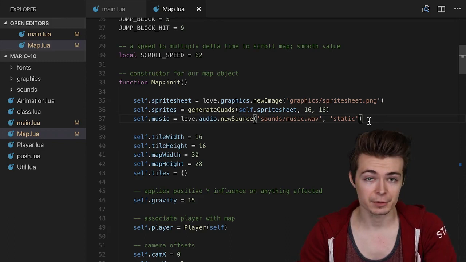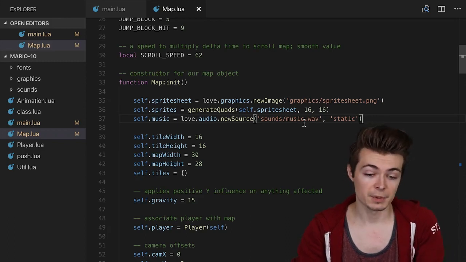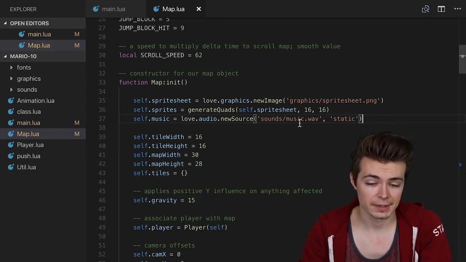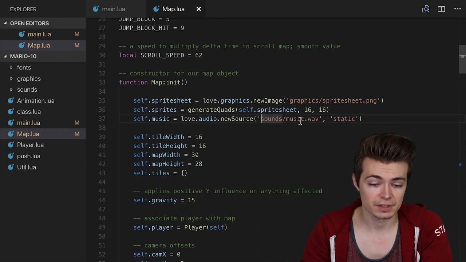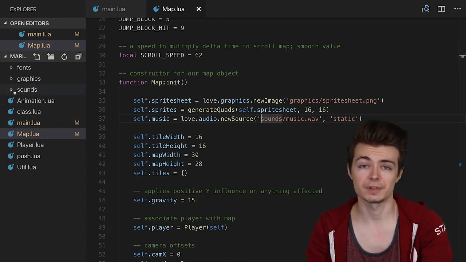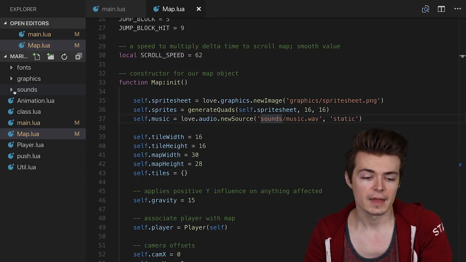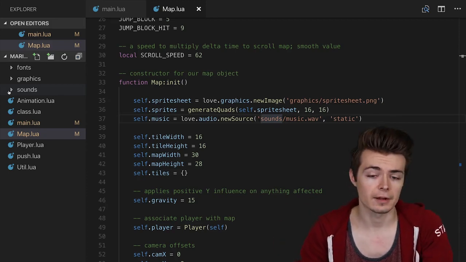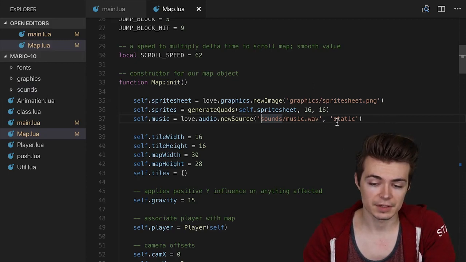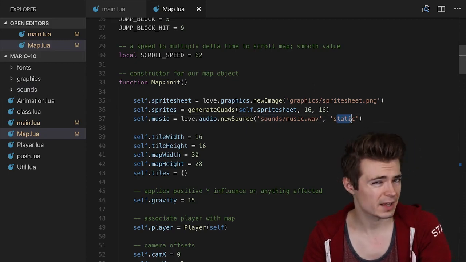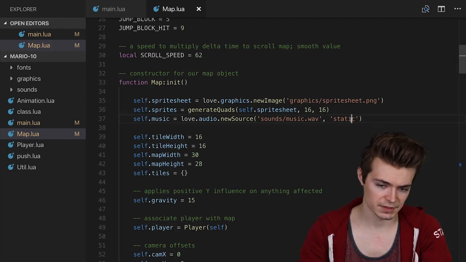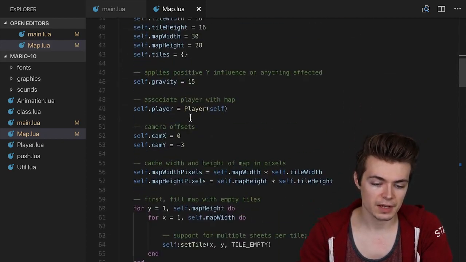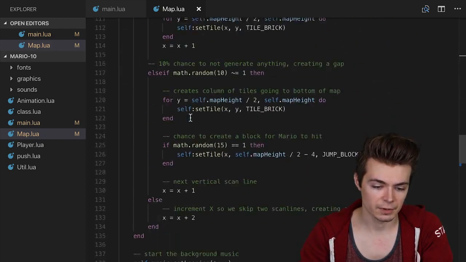All we need to do, and this is very similar to what we did before, is just add a new audio source, which is what we did in Pong, because music and sound effects really aren't treated any differently. So right here, I've added a sound/music.wav. I found a sound file on freesound.org that allows you to use royalty-free music, which is included in the distro you'll have. And all I'm doing is declaring it as static. You could declare it as stream again if you wanted to, but I'm declaring it static so it stays in memory.